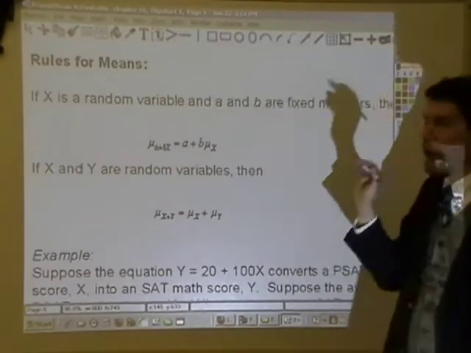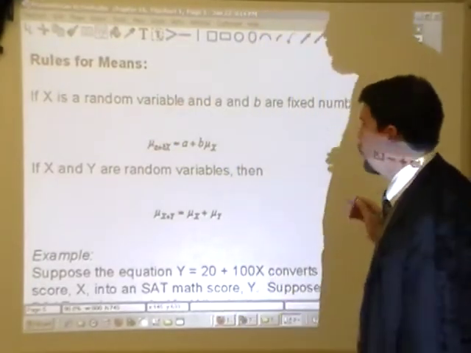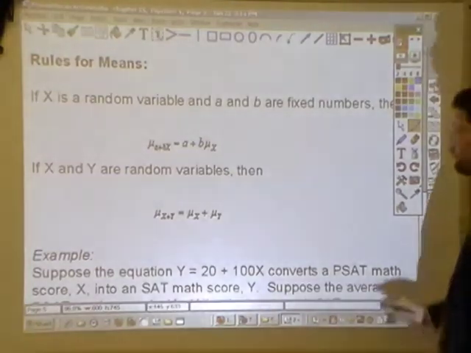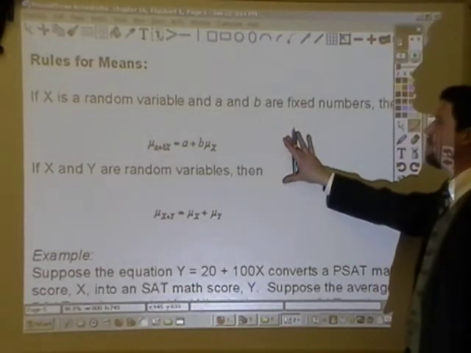And there's actually a phrase called regressing to the mean. Things regress to the mean. Okay. Rules for random variables for mean.